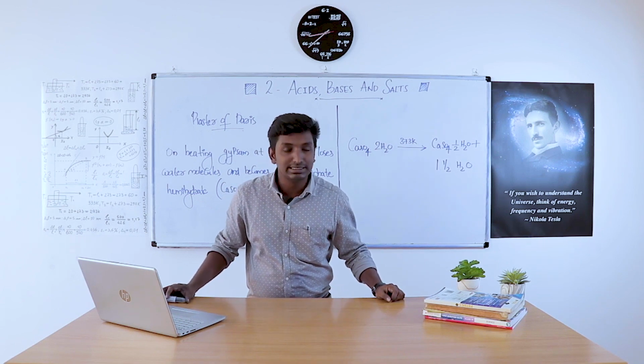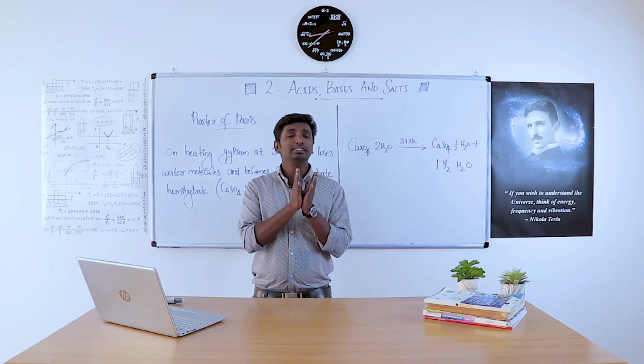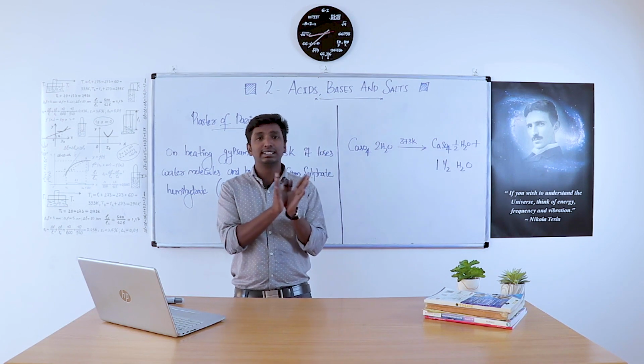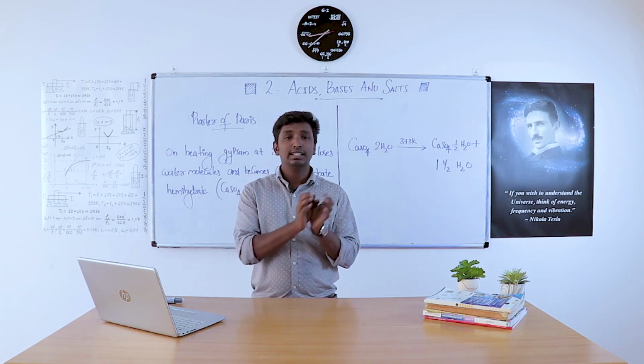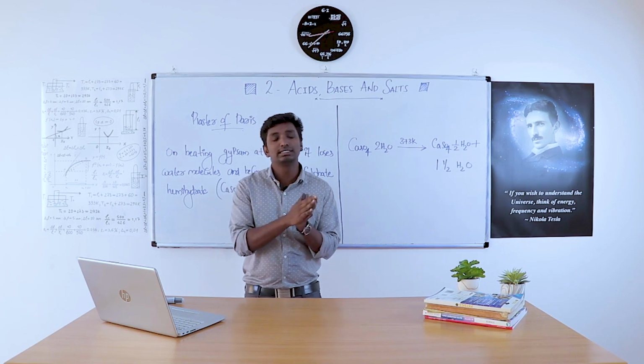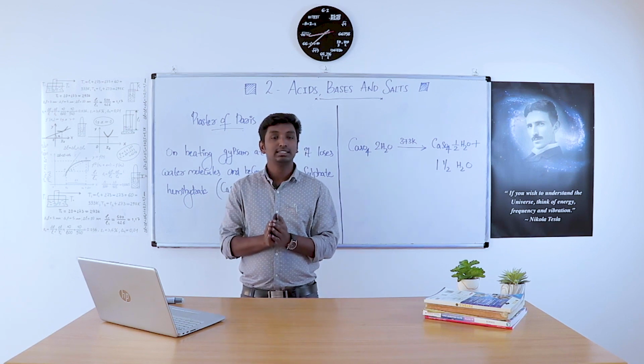That's all in this chapter. What we have studied in this chapter: First, we studied the difference between acids and bases. Then some naturally occurring acids. Then the difference between dilute acid and concentrated acid.